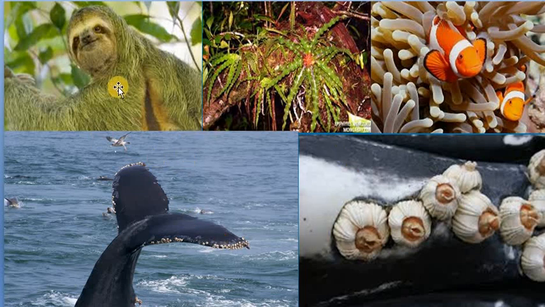Okay, so this is a sloth bear with algae and epizoans, and this is an epiphyte, orchids or an epiphytic plant on a tree. Then this is clownfish with sea anemone, and barnacles on the back of a whale. I also mentioned the cattle egret with cattle, and lianas that grow on huge trees. So these are all the examples for commensalism.